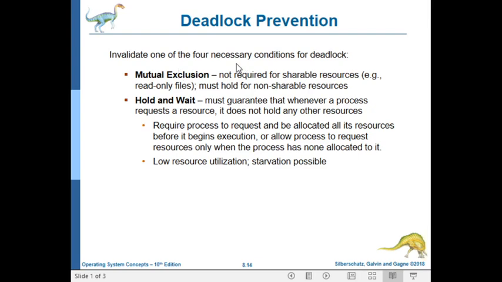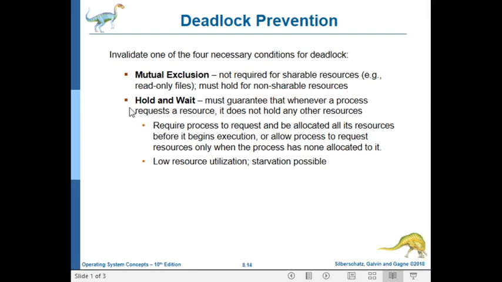For deadlock to happen, it must hold four necessary conditions. So to prevent it, we need to invalidate at least one of the four necessary conditions. The first necessary condition is mutual exclusion. This only holds for non-shareable resources, meaning that one of the characteristics of resources for deadlock is that it only happens for non-shareable resources.